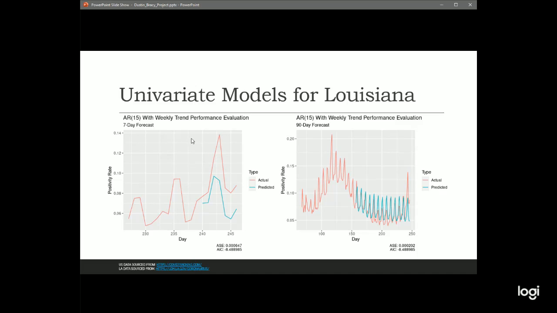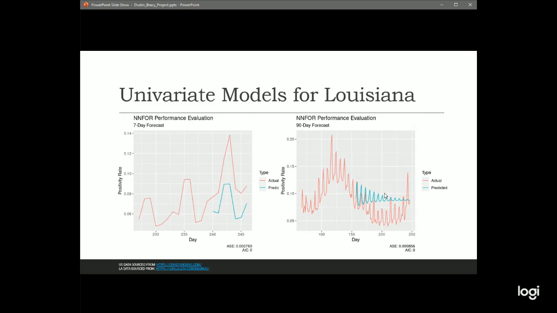So here's a 7-day forecast with that AR(15) weekly model, and this is a 90-day forecast. You can see the 7-day cyclic behavior that's generated by that seasonal component.